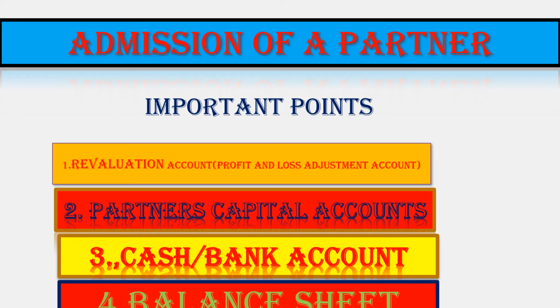Then if the capitals are fixed, we will close partners' current accounts. If the credit side is more, by balance CD; if the debit side is more, to balance CD, and on the other side it will become BD.